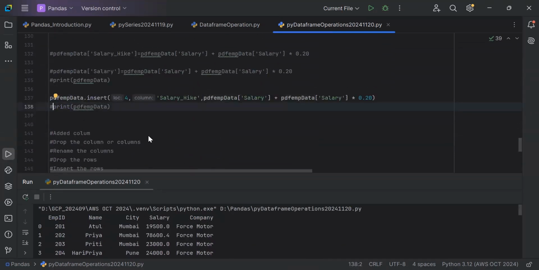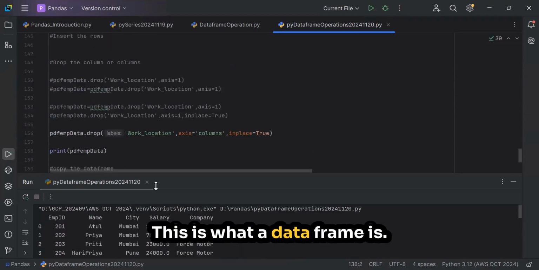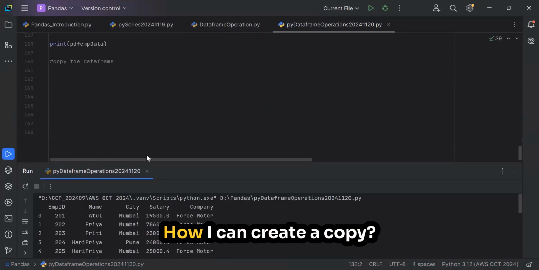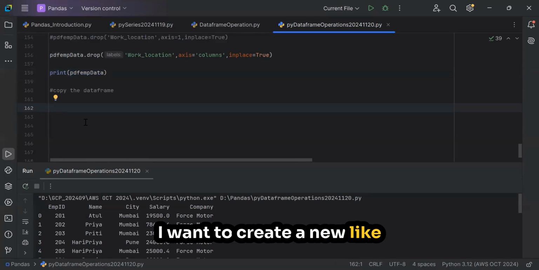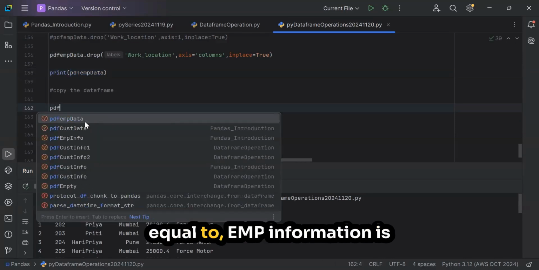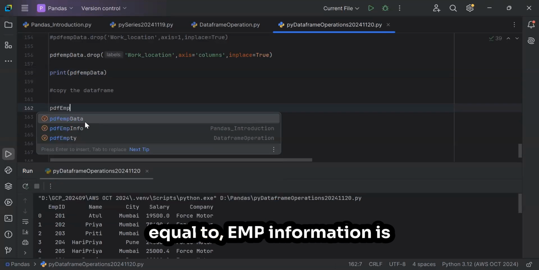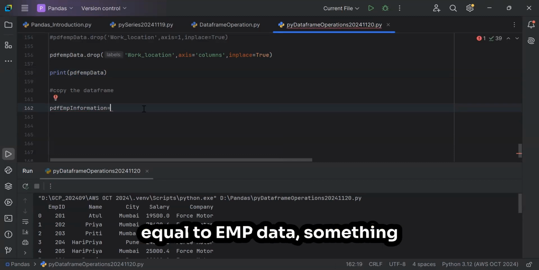Just have it as a comment. Fine. This is what a data frame is. I want to create a copy of it. How can I create a copy? If I say pandas DataFrame is equal to emp, employee information is equal to emp data.